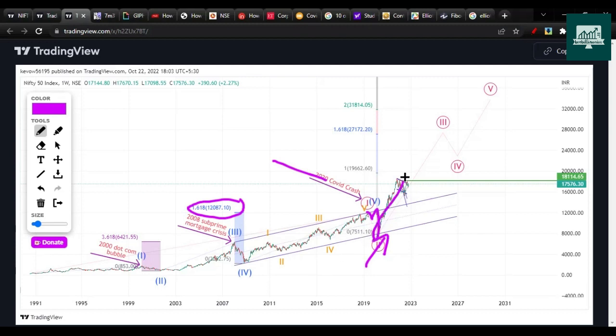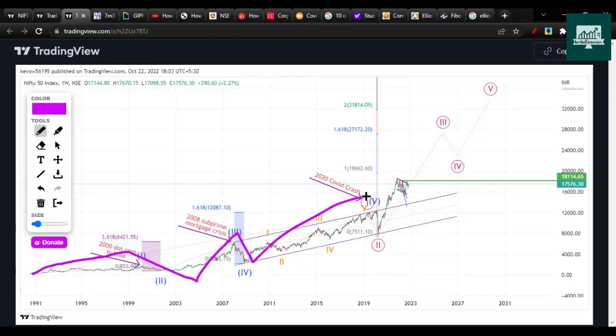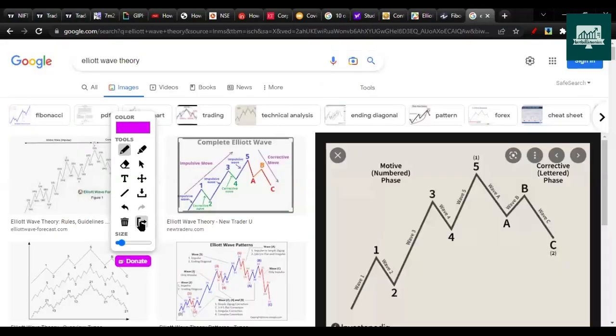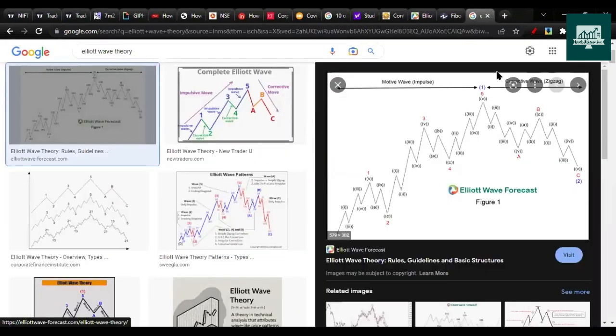After that, we got a sharp rally. This tells me that this entire 5-wave sequence, 1, 2, 3, 4, and 5, completed here. So we can call this wave 1, and this is wave 2. Let me take you to another tab and tell you how the market moves in 5 waves up.